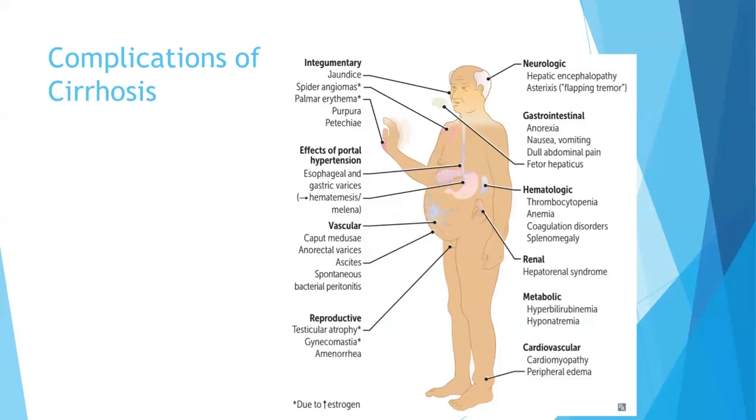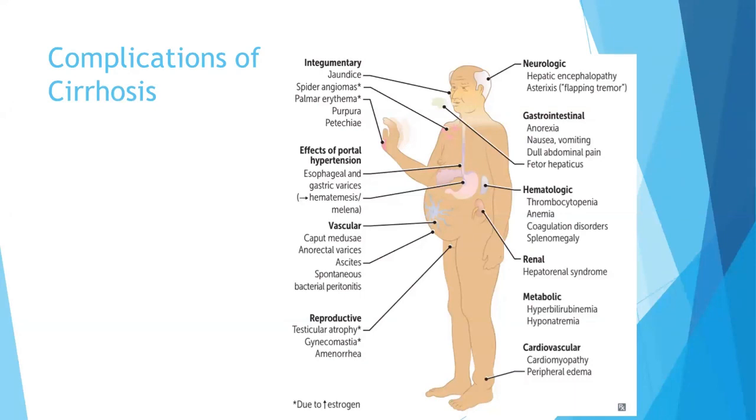Now let's talk again about some of the complications of cirrhosis. So the integumentary complications are the jaundice, spider angioma, palmar erythema, purpura, and petechiae. The neurological complications are hepatic encephalopathy and asterixis. The gastrointestinal complications will be fetor hepaticus, anorexia, nausea, vomiting, dull abdominal pain. Hematological: thrombocytopenia, anemia, coagulation disorders, and splenomegaly. Renal will be hepatorenal syndrome. Metabolic will be hyperbilirubinemia, hyponatremia.